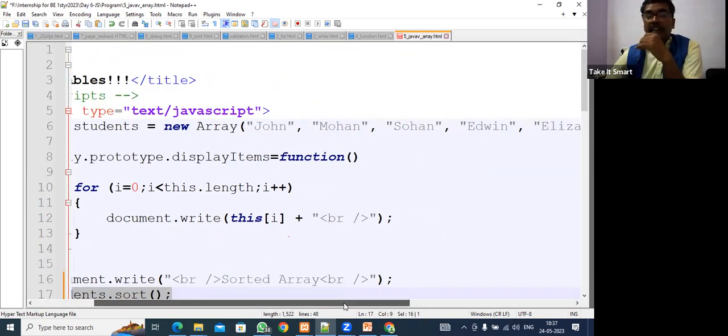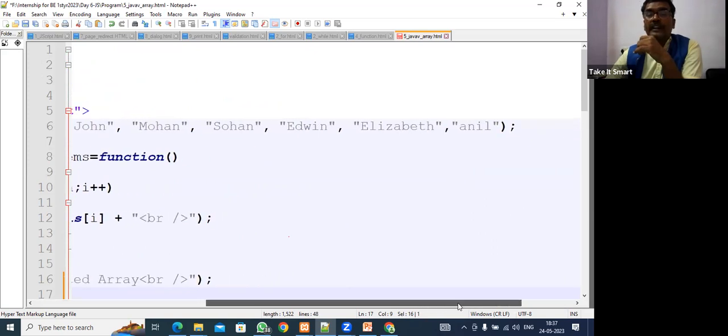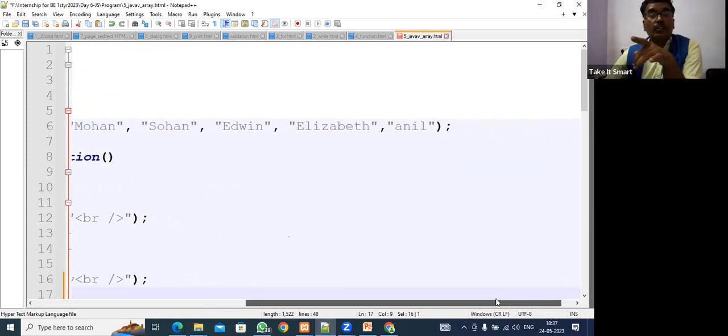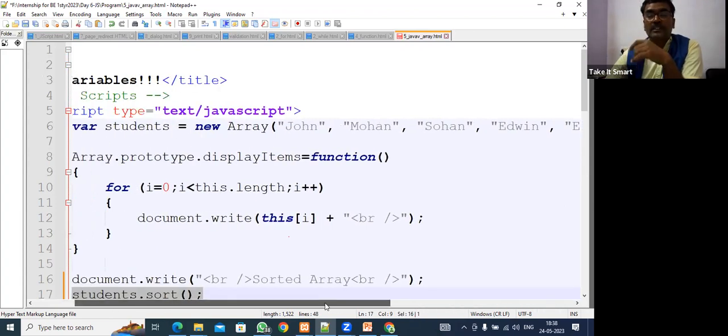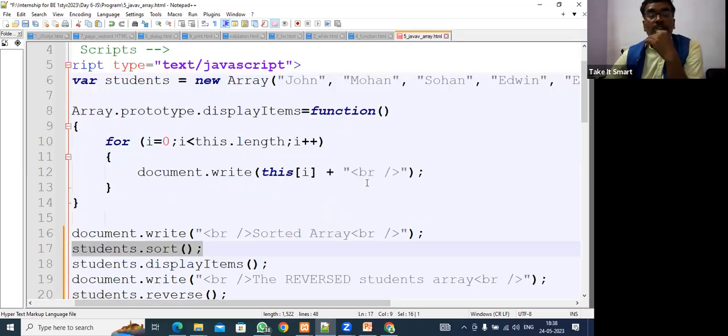See, the names assigned here are John, Mohan, Sohan, Edwin, Iljit, and Anil. So it will sort alphabetically, and Anil should be coming first. Fine, guys. So this is the array.